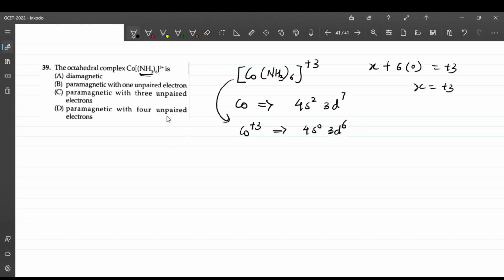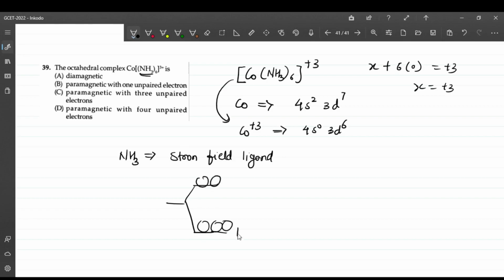So ammonia is a strong field ligand. NH3 is a strong field ligand. So what happens during crystal field splitting, here there is 1 2 3 t2g orbitals, and this is eg. So there is a filling of the 6 electrons this way. This gap is very high for the strong field. 1 2 3 4 5 6. All the electrons are paired over here since it is strong field, so it is diamagnetic.